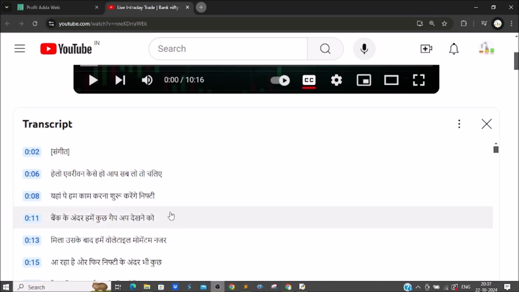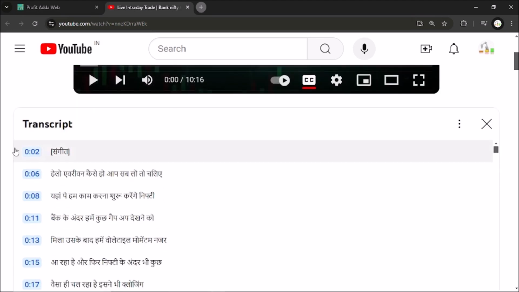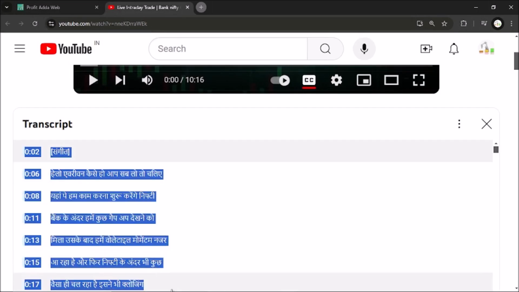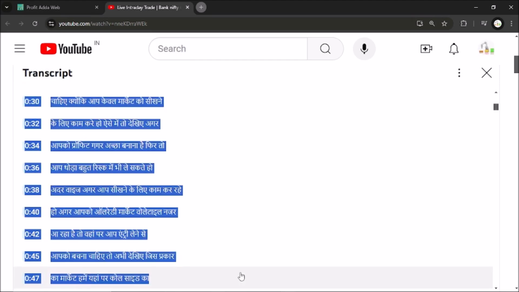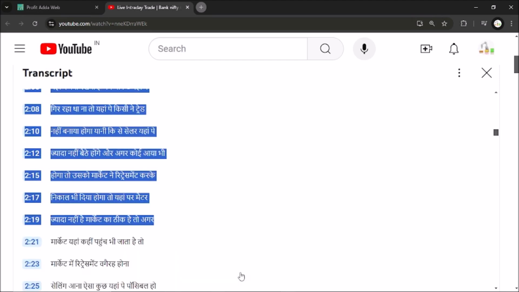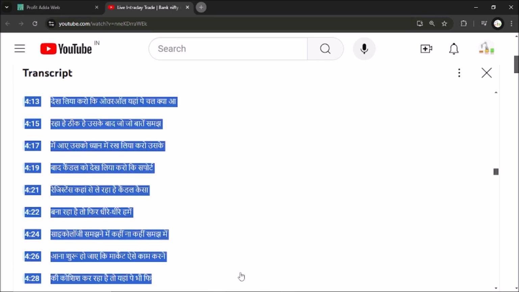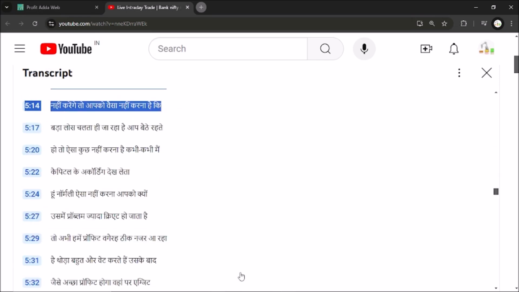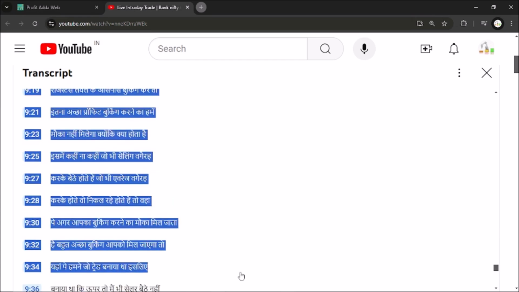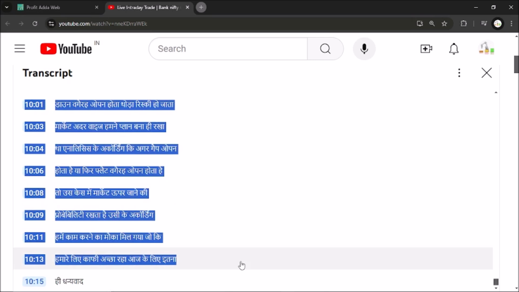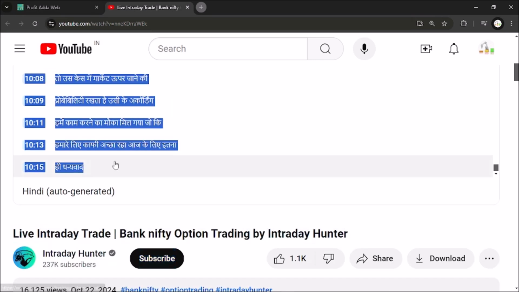First thing you need is copy and paste. First of all, we just need to select this. I will just scroll to the end. You can keep the zoom capacity up to your choice, and you will get all of this stuff. I will also explain how you can do this.